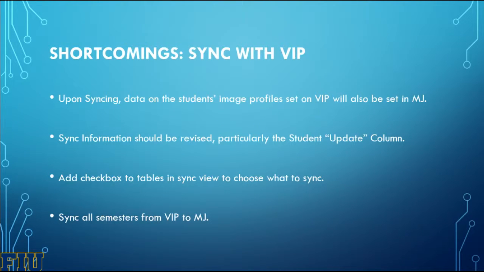As for shortcomings, these will be split in different sections, starting with the syncing from VIP to Mobile Judge. Firstly, upon syncing, data on students' image profiles set on VIP would also be set on MJ. The way it basically works in VIP is that upon importing an image for a student, the image itself gets encoded into a very long string, meaning that if we were to receive such an enormous string of data, we would have to decode it, and it proved to be an arduous task.